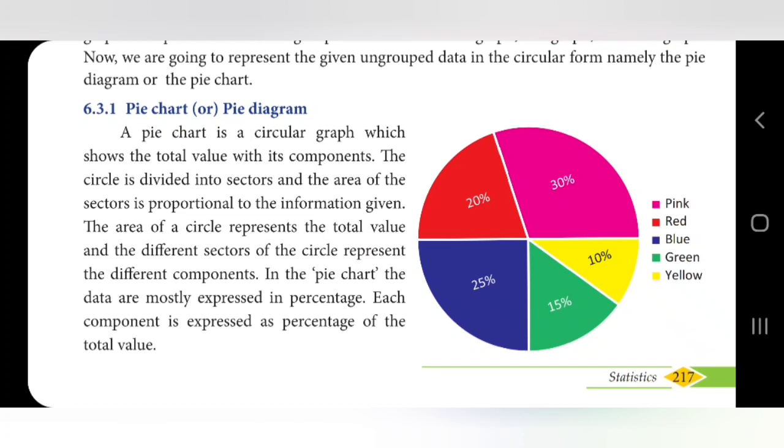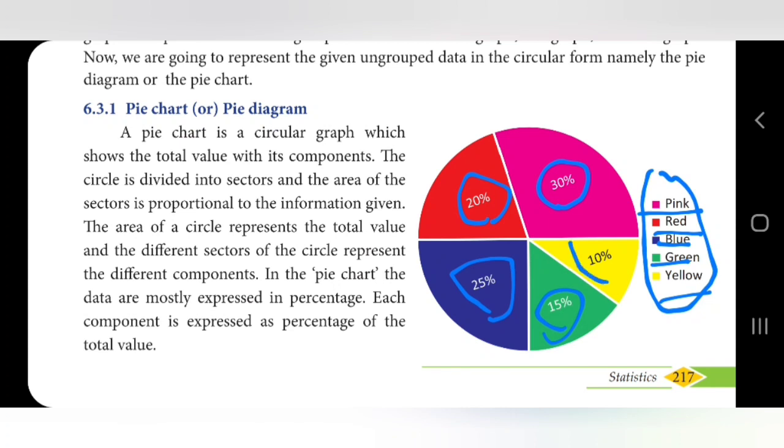If you see this picture, the circle is divided into sectors. How many sectors are there? 1, 2, 3, 4, 5. And on the right hand side they have mentioned the colors. If you take pink color, it carries how much percentage? 30%. Red 20%. Blue 25%. Green 15%. Then yellow 10%.